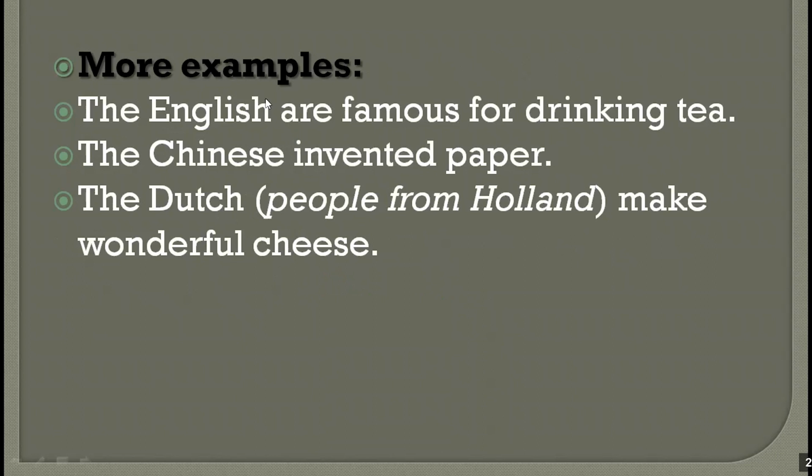Now, you can do the same thing when it comes to nationalities of people. Like, for example, when you say the English are famous for drinking tea, you're not talking about one English person, you're talking about all English people. All of them are famous for drinking tea. So you use the word the plus the nationality, and it means you're talking about all people who belong to this country. Another example, the Chinese invented paper. Chinese people invented paper. I'm talking about all of them or some of them. I don't care which one of them did that.